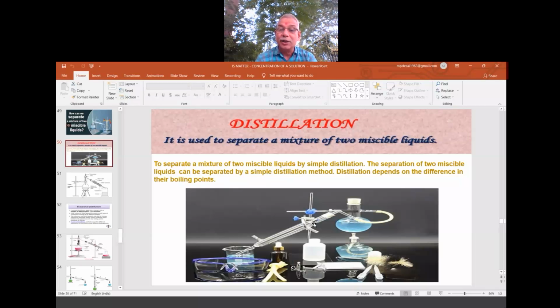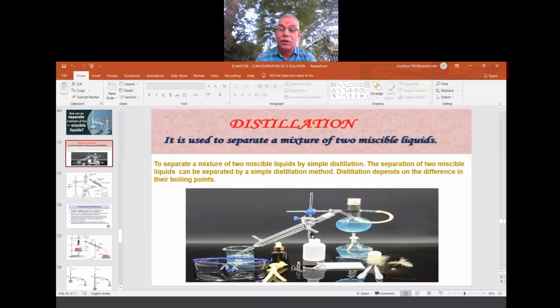Condenser. Okay, so this is the outlet. The outlet is given some delivery tube. That tube is connected to the condenser, and up to here it is given connection. Inside, the gas will flow, the gas will flow inside the condenser. Water is always flowing. Water comes from the bottom and comes out from the top, so continuously water will be flowing.